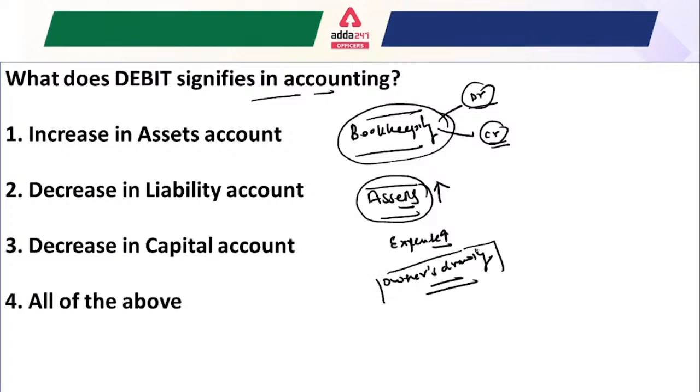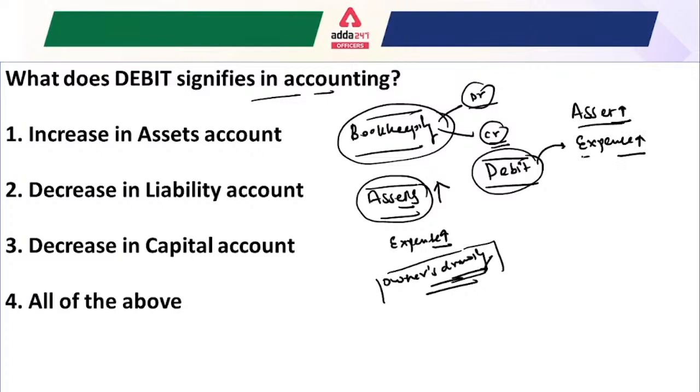If the owner withdraws some amount or some goods from his company, that is known as a drawing. So whenever you are talking about the term debit, it means an increase in assets and an increase in expenses. Why expenses? Suppose you are purchasing an asset, and purchase is a kind of expense, so expenses also increase. You can understand it this way, and the owner's drawing will also increase.